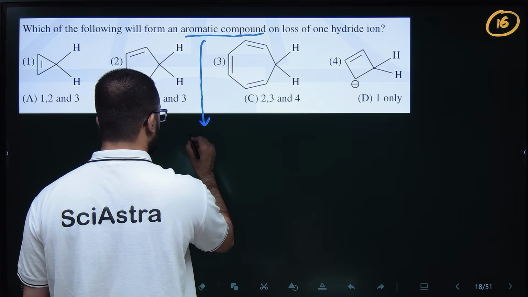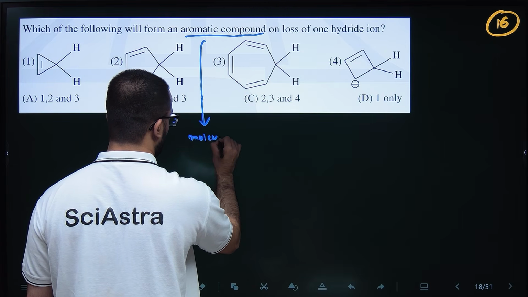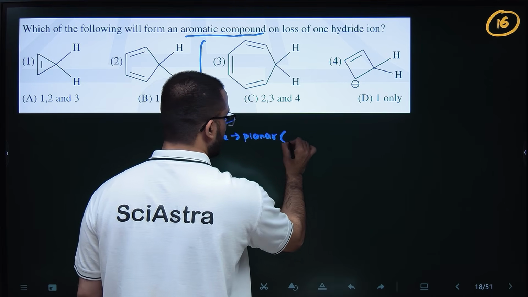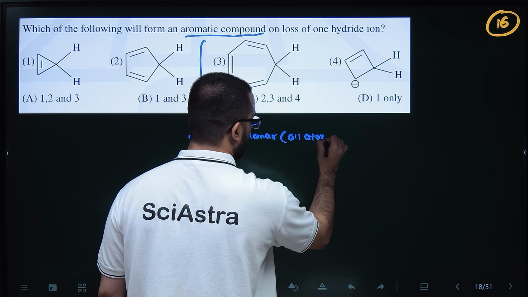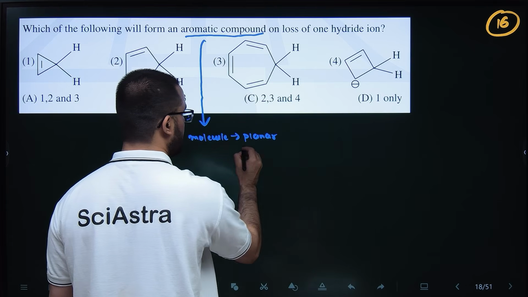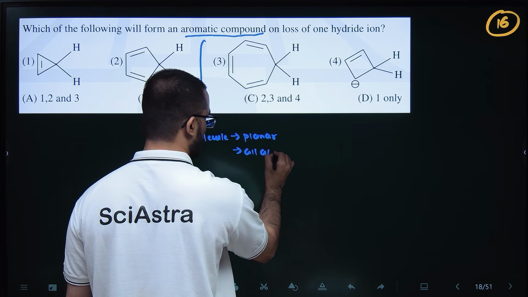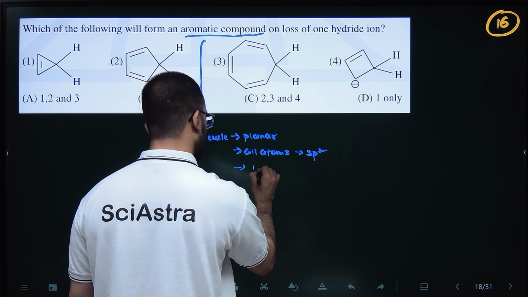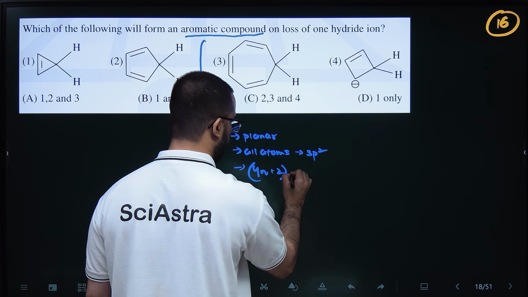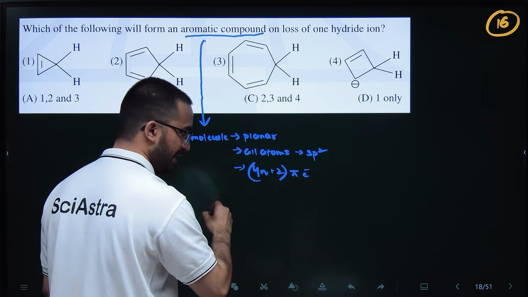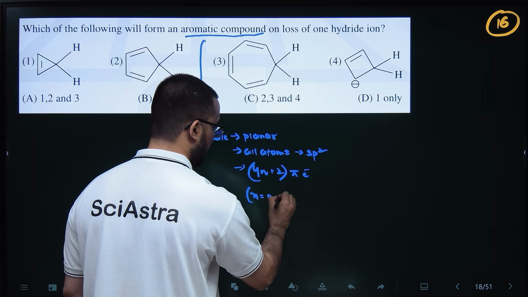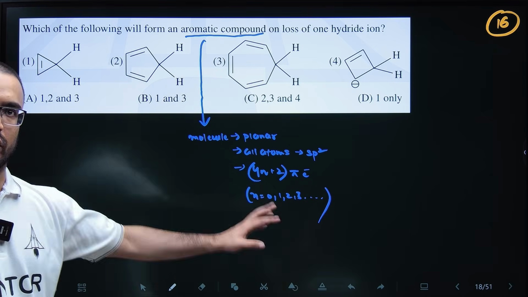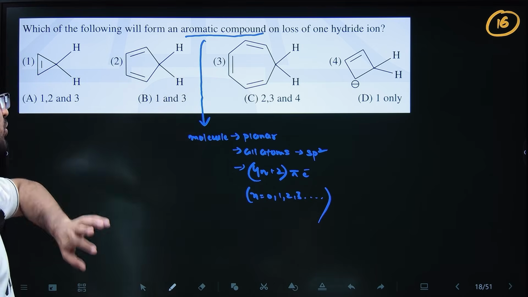So basically the molecule should be planar. Planar means all atoms are sp2 hybridized, and then 4n plus 2 pi electrons should be there. So n can be 0, 1, 2, 3, and so on. So this is the rule for aromaticity. Any compound that will follow this rule will be aromatic.